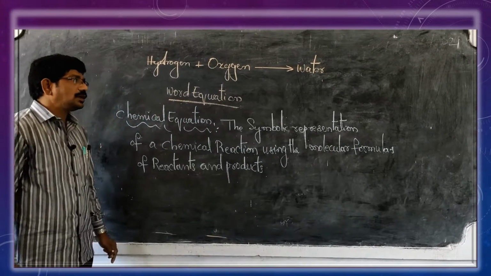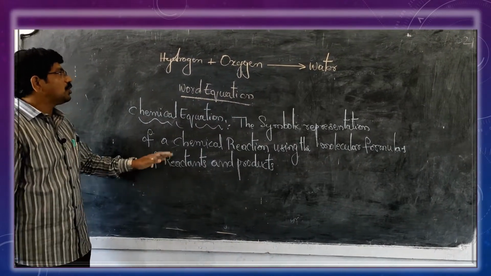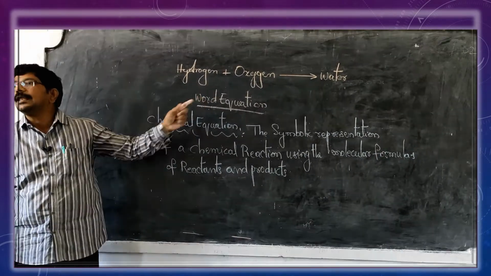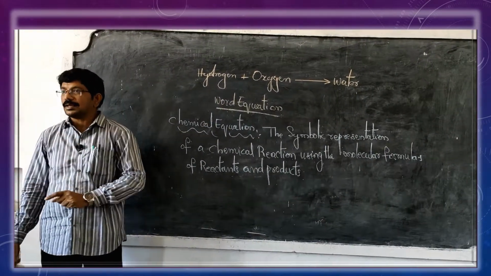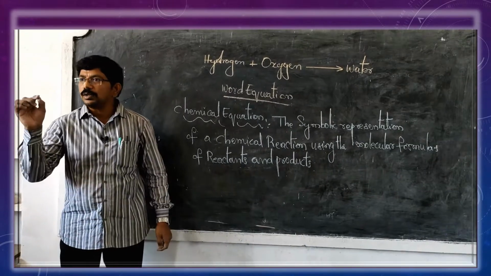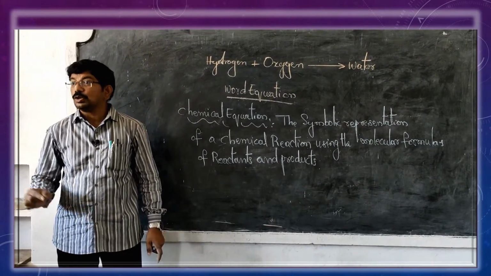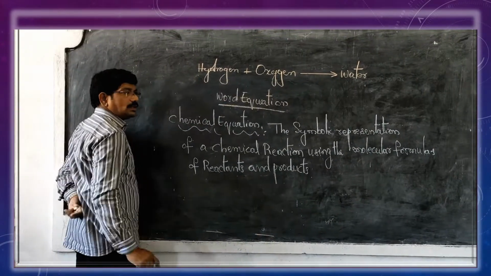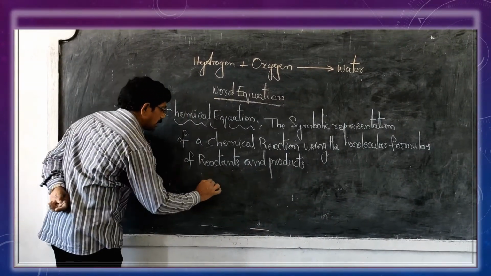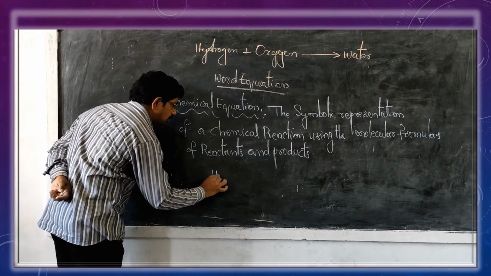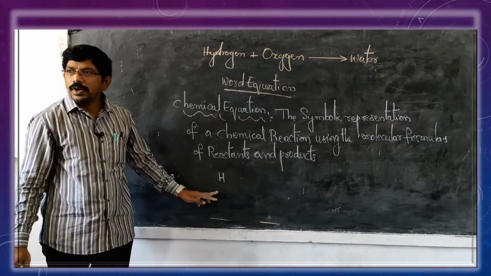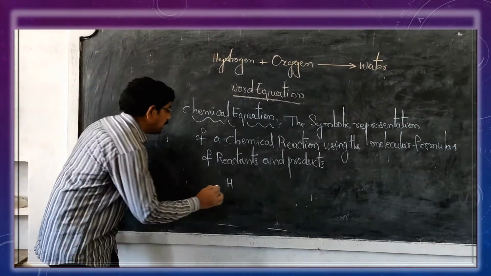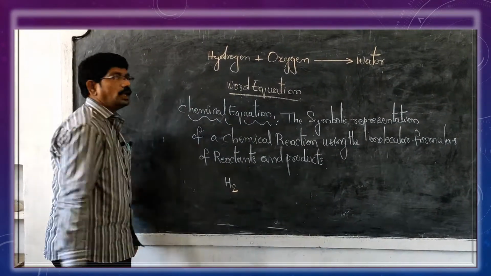Remember one thing: while writing the elements that are taking part in the chemical reaction, you have to remember to write the atomicity. For example, take the case of hydrogen. Hydrogen is an element. The symbol of hydrogen is H, but one atom cannot take part in the chemical reaction. Its atomicity is 2, H2.